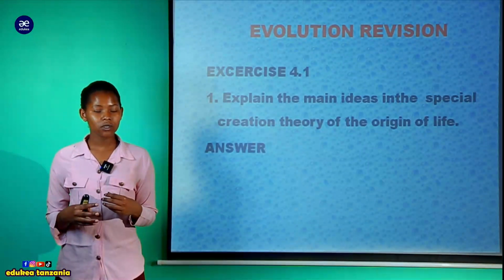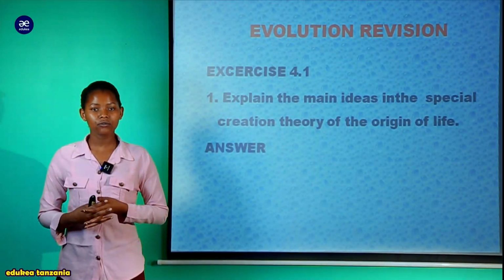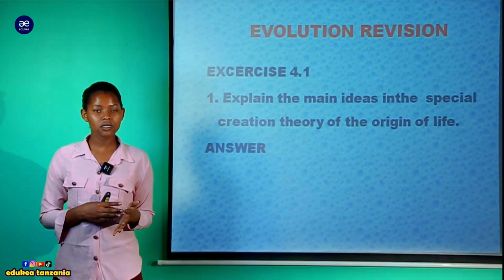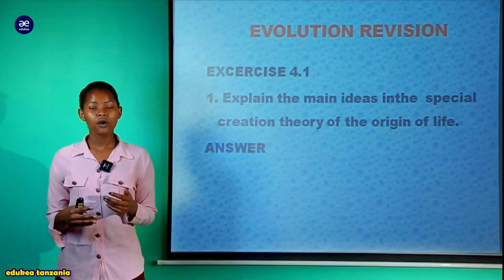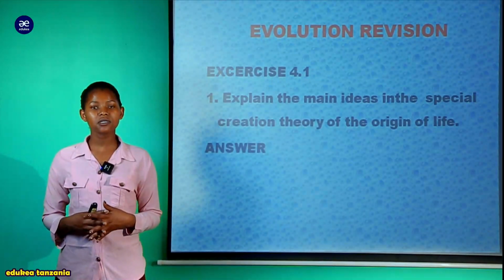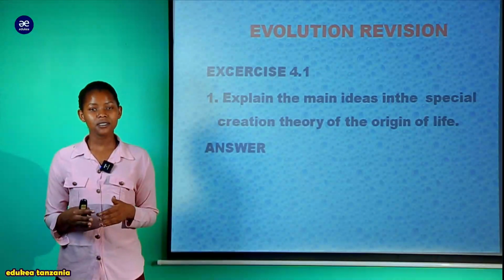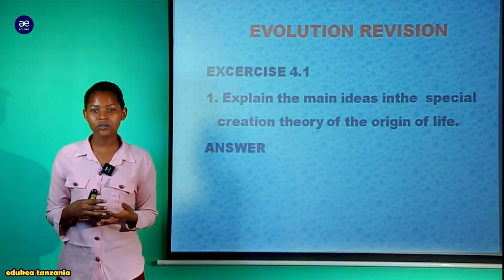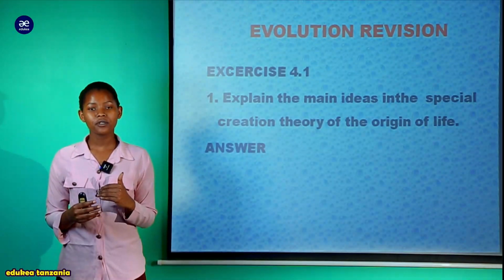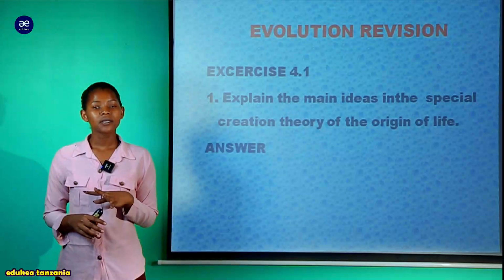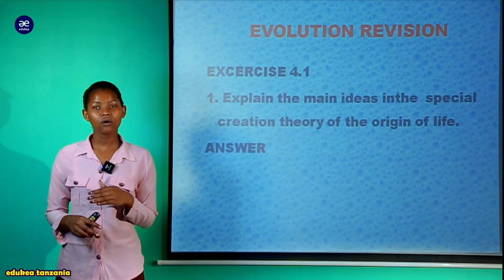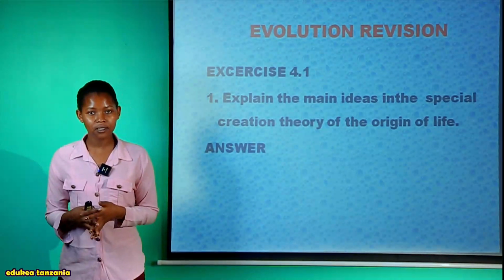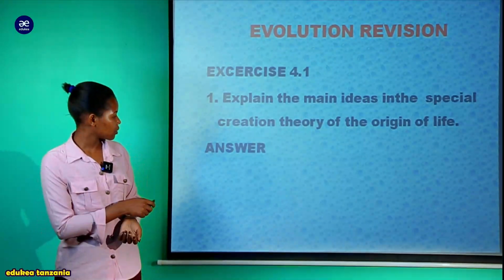Now, we are required to give out the main ideas in the theory of origin of life. As we explored different theories, there was the theory of creation or creationism theory, cosmozoic, spontaneous generation theory, as well as steady state and cosmozoic theory. Now, the question requires us to explain the main ideas of the theory of creation. As we can remember, this theory was all about life creation which was brought about by God or a supernatural being.